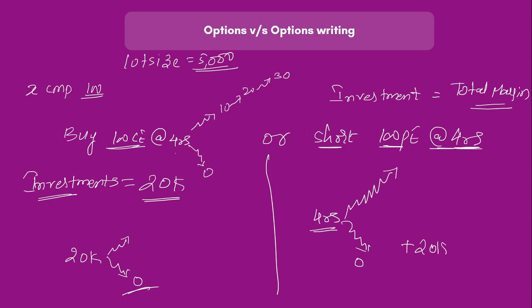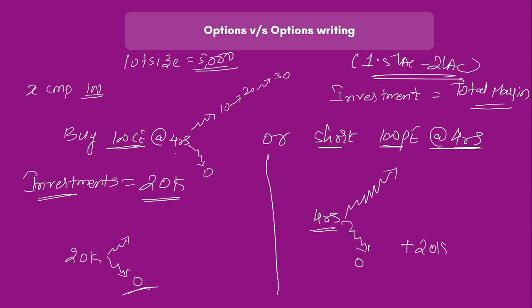Whereas in my option writing case, 4 can become absolutely anything. So only 20,000 rupees is not enough, or only the premium is not enough. I need to maintain a much higher amount than the premium, and that is the total margin. Now if you recall total margin from our class on futures, total margin is in the range of 1.5 lakh rupees to 2 lakh rupees.